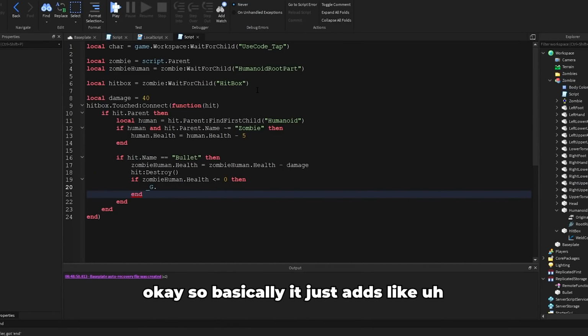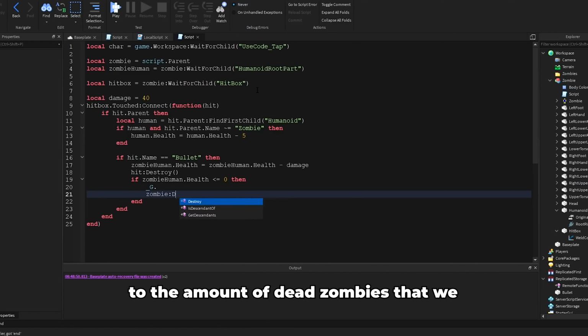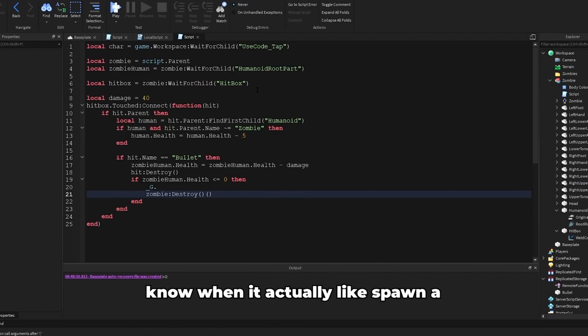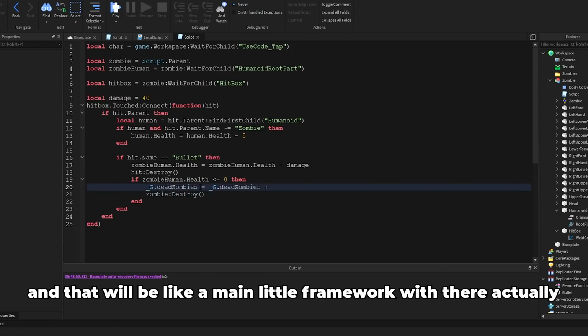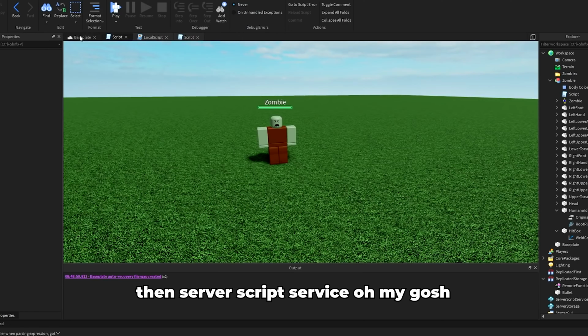So basically it just adds to the amount of dead zombies that we know, and then when it actually spawns a new round, I'm going to need that for later. Alright, I need one more script, I'm pretty sure. That will be like a main little framework that spawns the zombie from inside of the server storage. Okay, the server script service.